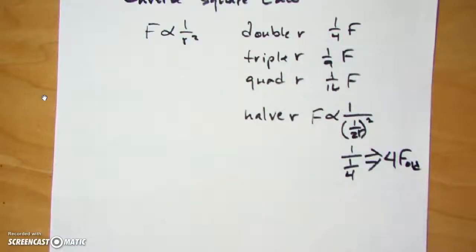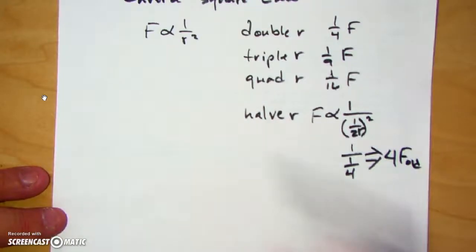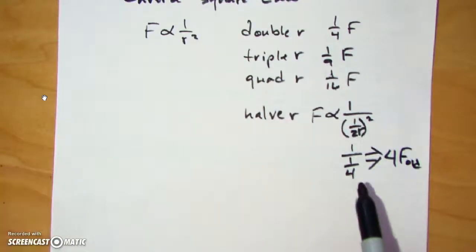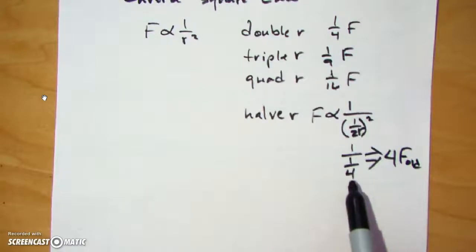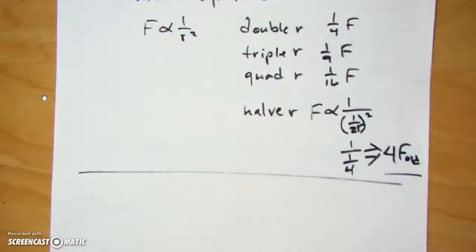So that's kind of important. It makes sense that as you get closer, it's going to go up. But when I take 1 divided by 1/4, that reduces down to 4. We'll do more of these problems in class to get the hang of it as we play with it. But the key thing to understand is all masses attract all other masses. The force is directly related to the product of the masses. It's inversely related to the distance between the centers.